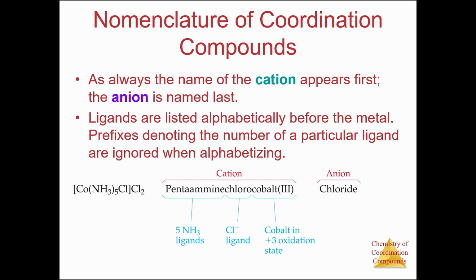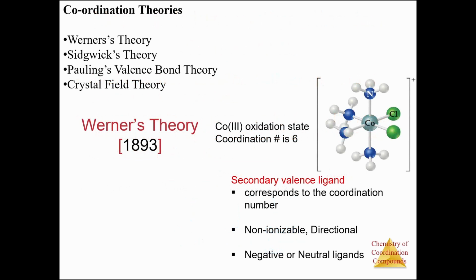Now the IUPAC name is pentaamine chloro cobalt 3 chloride, and it is quite simple to name the IUPAC name for all the complexes. Now there are a few theories which explain the coordination complexes. A few of them are Werner's theory, Sidgwick's theory, Pauling's valence bond theory, and crystal field theory.